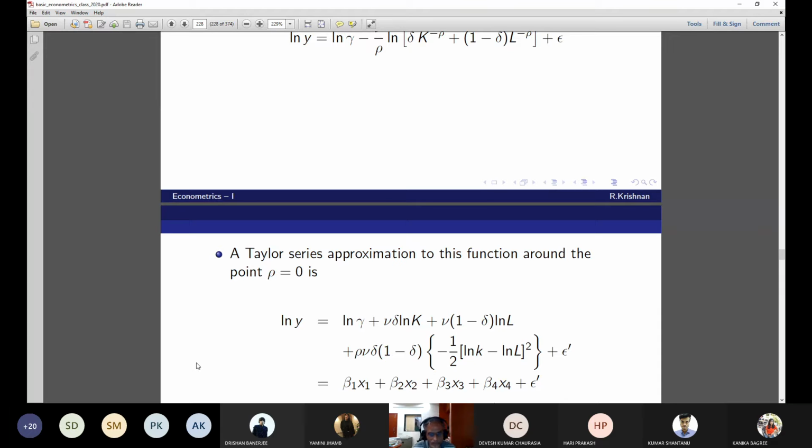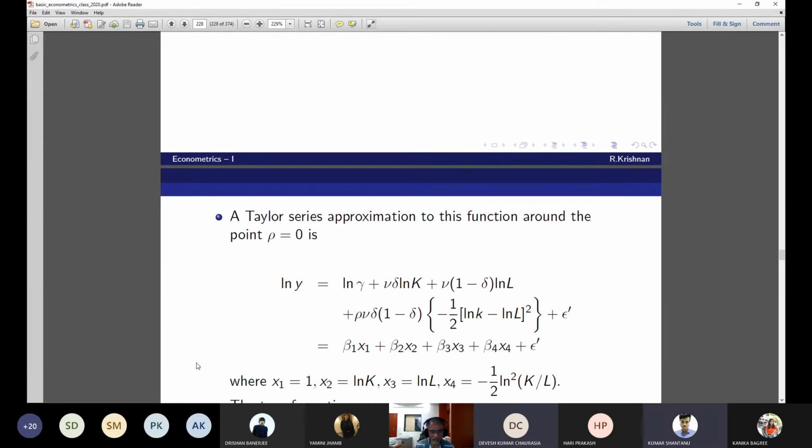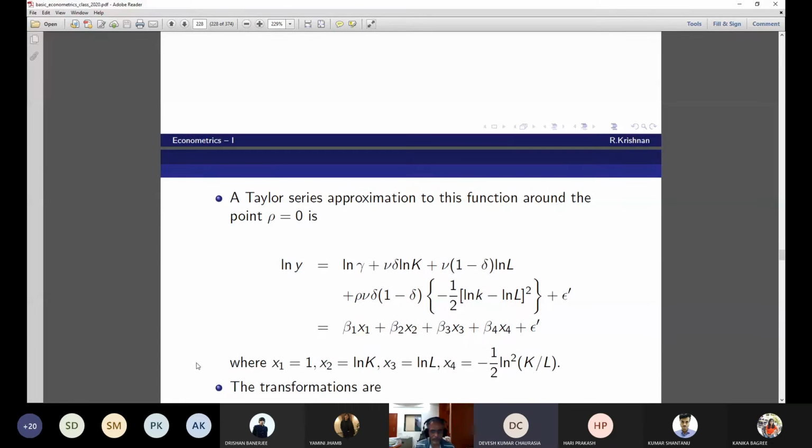Beta 1 is log gamma. Beta 1, I take it as beta 1, where x1 equal to 1, x2 equal to log K, x3 is equal to log L, x4 equal to 1 by 2 log square of K by L.